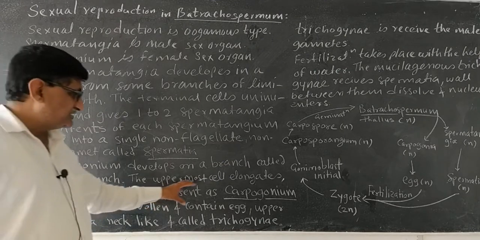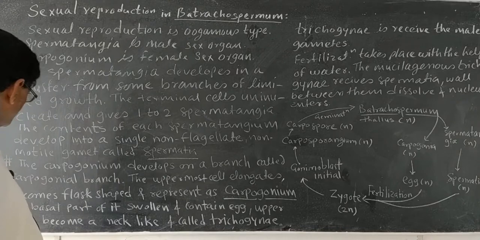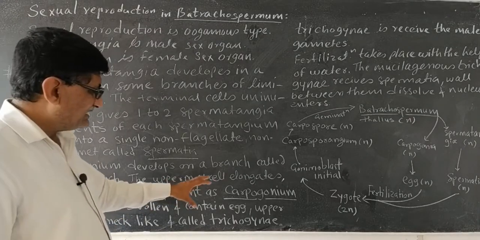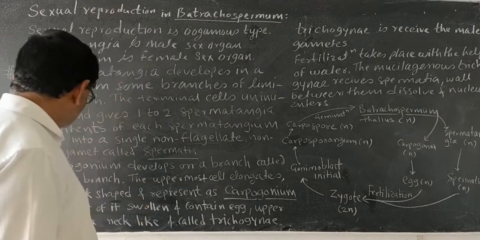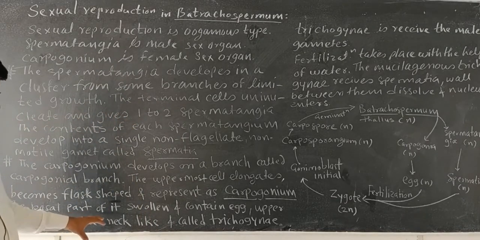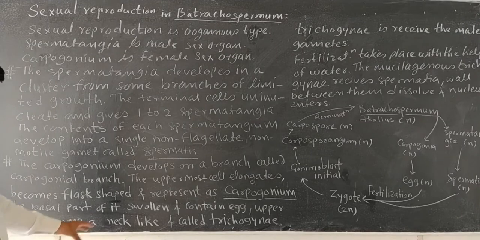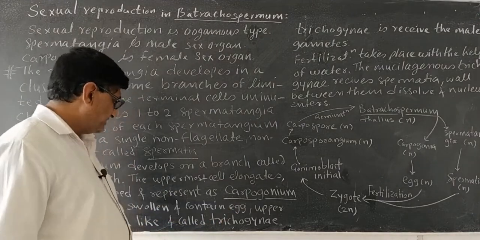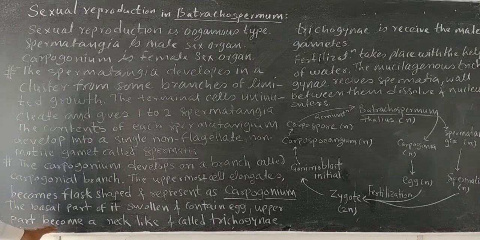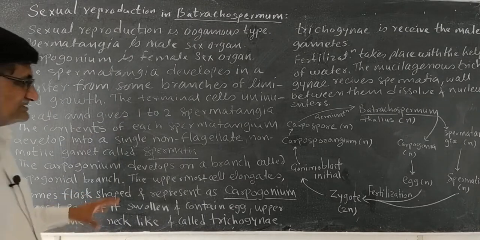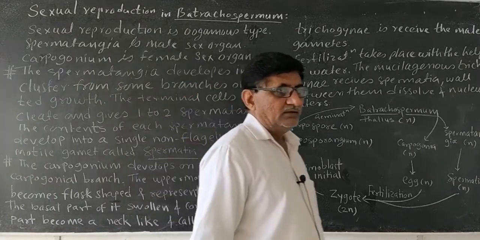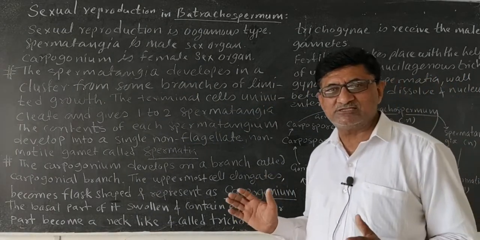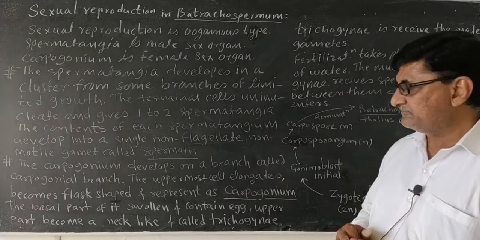The uppermost cell of the carpogonial branch becomes flask shaped and represents the carpogonium. The basal portion of the carpogonium is somewhat swollen and contains a single egg, whereas the upper part becomes neck-like and is called the trichogyne.